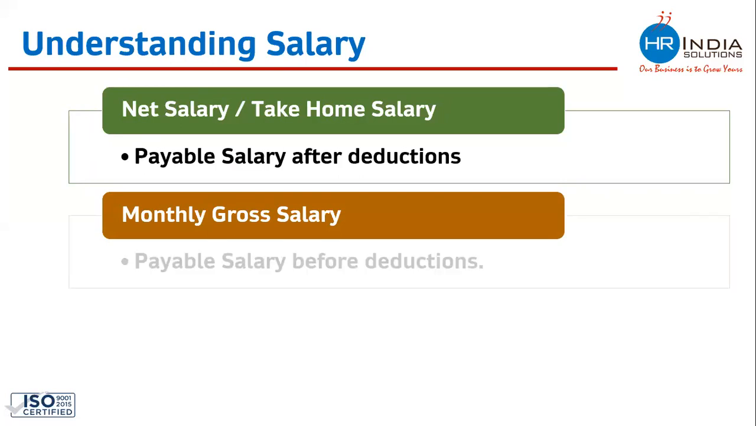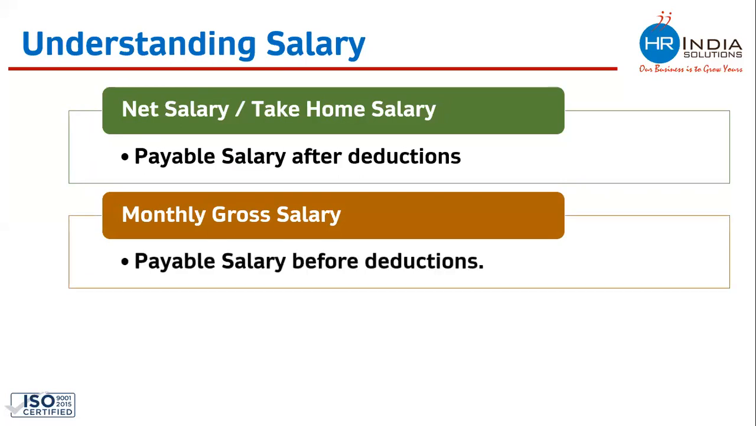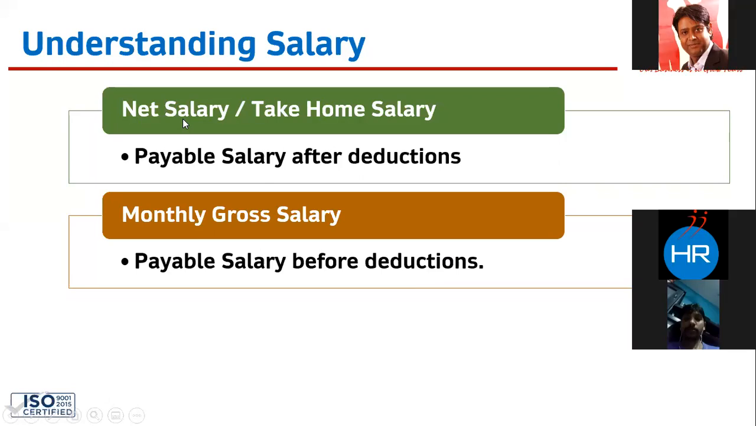What is monthly gross salary? This is the payable salary before any kind of deduction. So it means this is the total earning of an employee. The monthly earning of an employee before any kind of deduction. Once we deduct the components from the monthly salary, such as PF, ESI, or any other statutory things from this gross salary, we get the net pay.